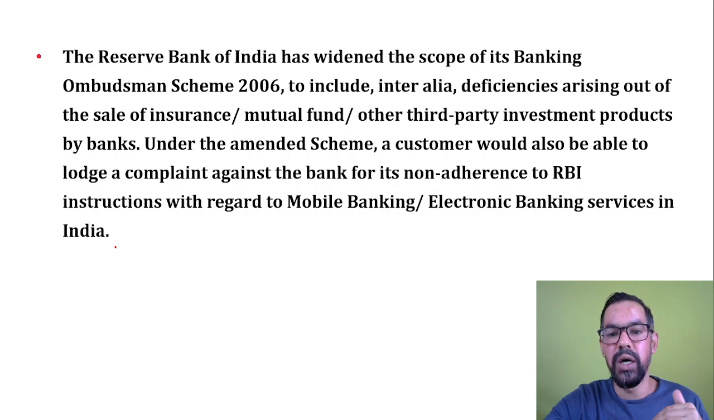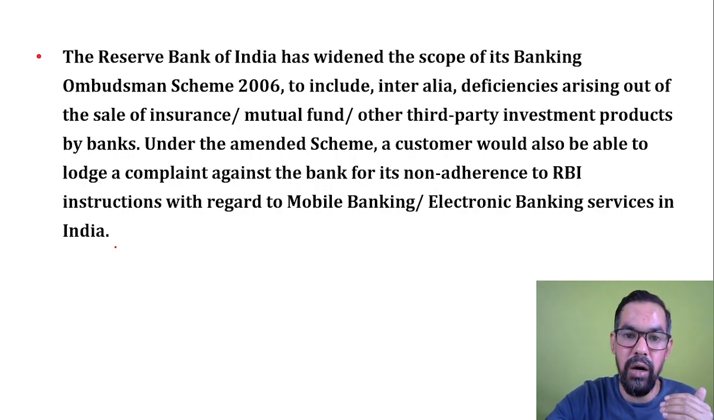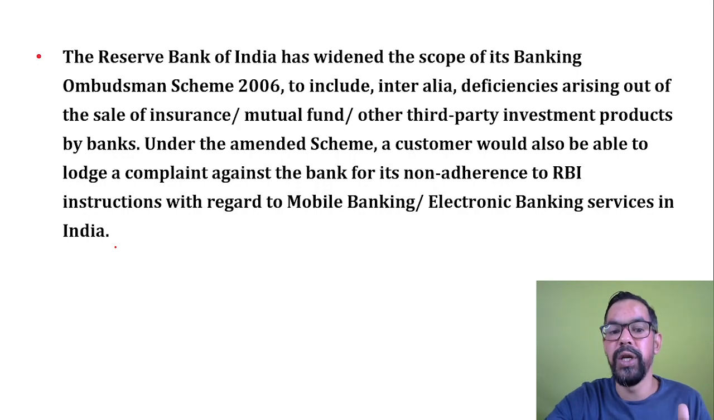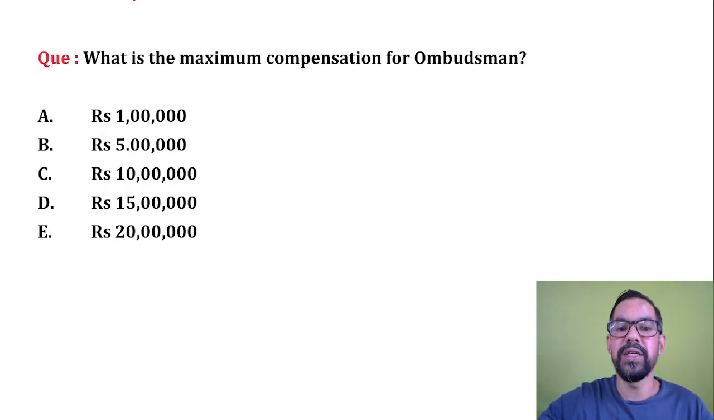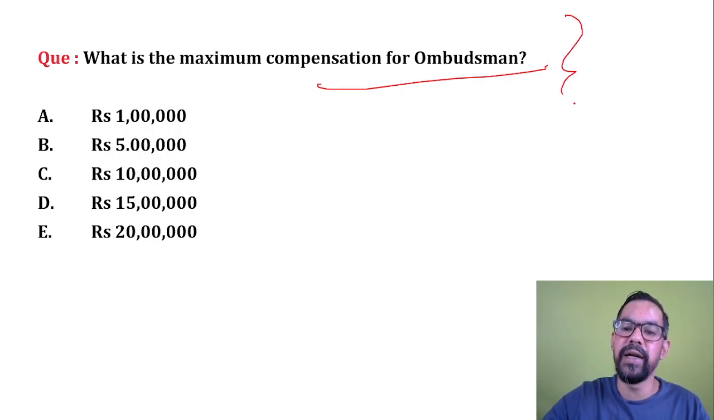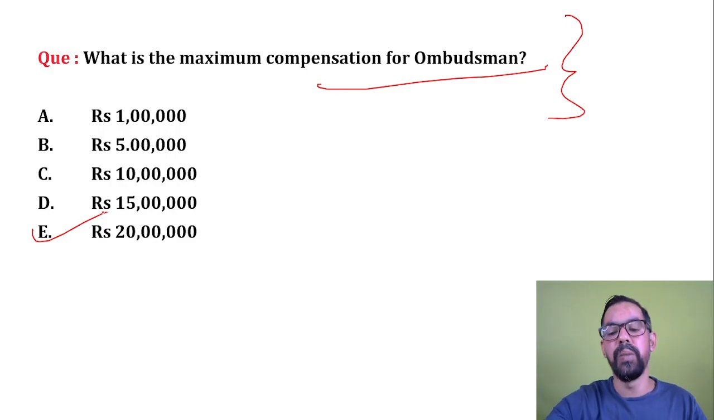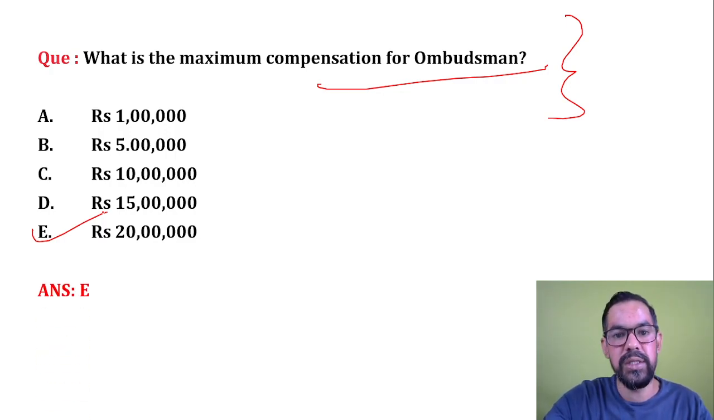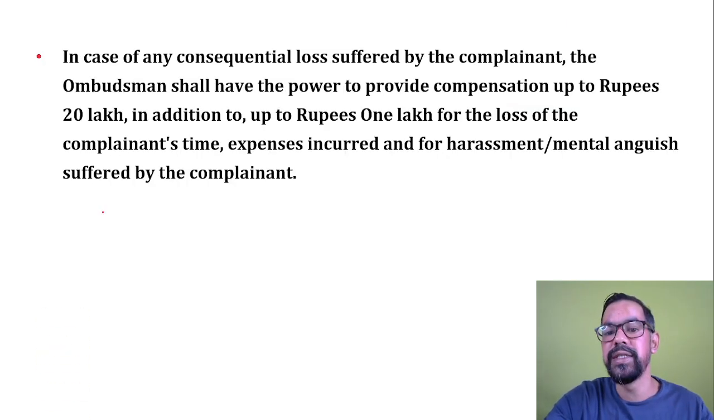Okay. So there were some amendments done in Ombudsman Scheme 2006, and now they are part of the Integrated Ombudsman Scheme 2021. Okay, next one, what is the maximum compensation by the Ombudsman? So what will be the correct answer? It is rupees 20 lakh. So 20 lakh, which means option E will be the correct answer for this particular question. Okay, so E is the correct answer.